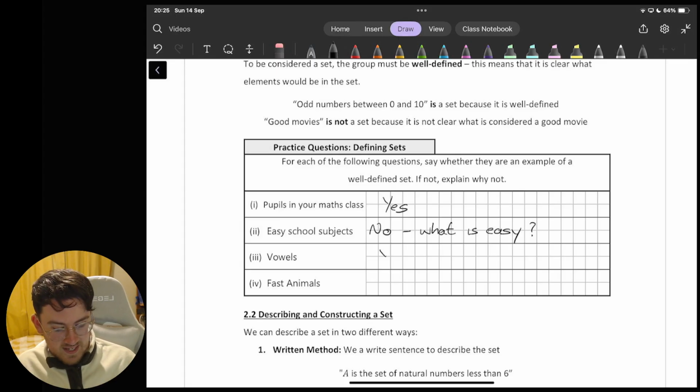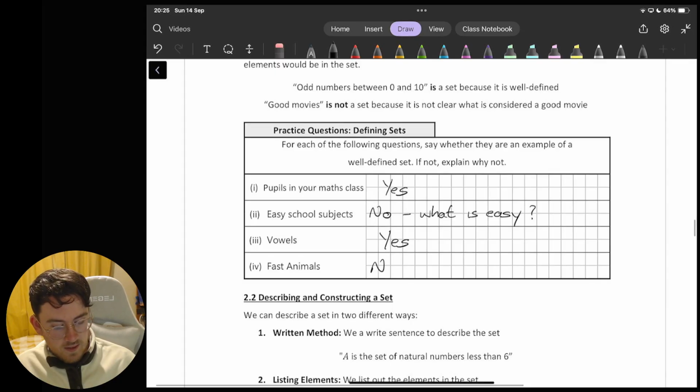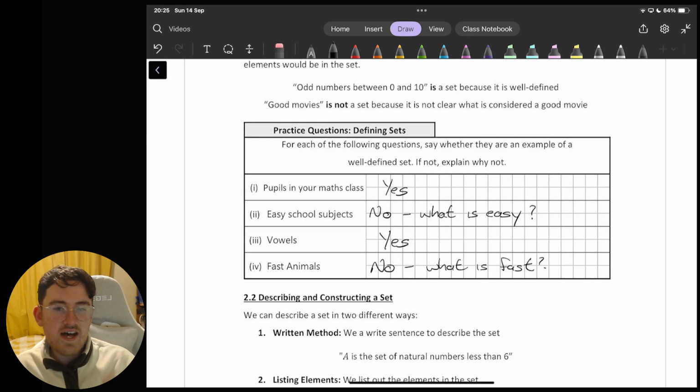Vowels, we've already said that is a set. That was one of the examples that were given earlier. And fast animals, that one's going to be a no again. And for the simple reason again, what is fast? Okay, we could probably list some animals, cheetahs, that we think, yeah, they're fast. But then how far do we go? What does somebody consider to be still fast, whereas what does somebody think is just maybe a normal speed? So again, it's not clear enough, the definition is not concrete, and I suppose that's the issue really there.